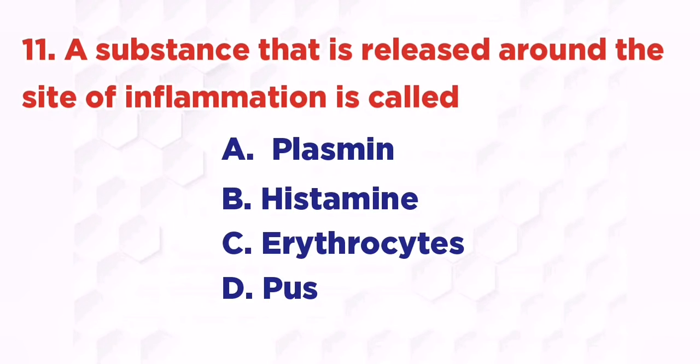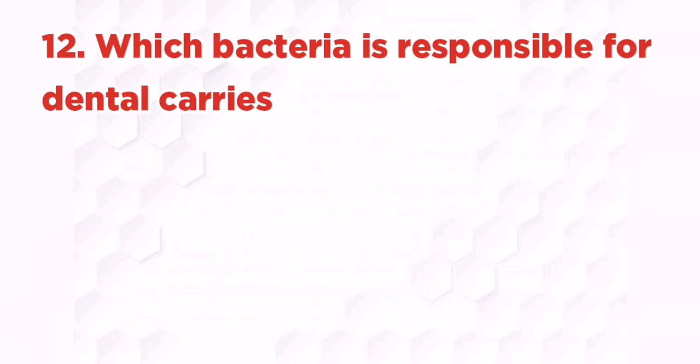CaSO4. A substance that is released around the site of inflammation is called: A. Plasmin, B. Histamine, C. Erythrocytes, D. Pus. The right answer is B. Histamine. Which bacteria is responsible for dental caries?